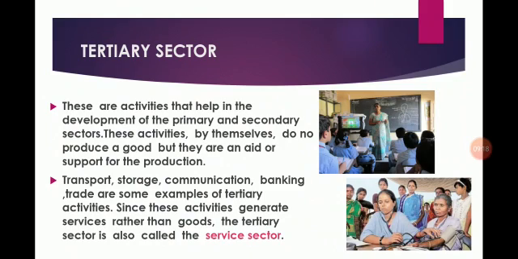After primary and secondary, there is a third category of activities that falls under tertiary sector and is different from the above other two sectors. There are activities that help in the development of the primary and secondary sectors. These activities by themselves do not produce a good, but they are an aid or support for the production process. For example, goods that are produced in a primary or secondary sector would need to be transported by trucks or trains and then sold in wholesale and retail shops.